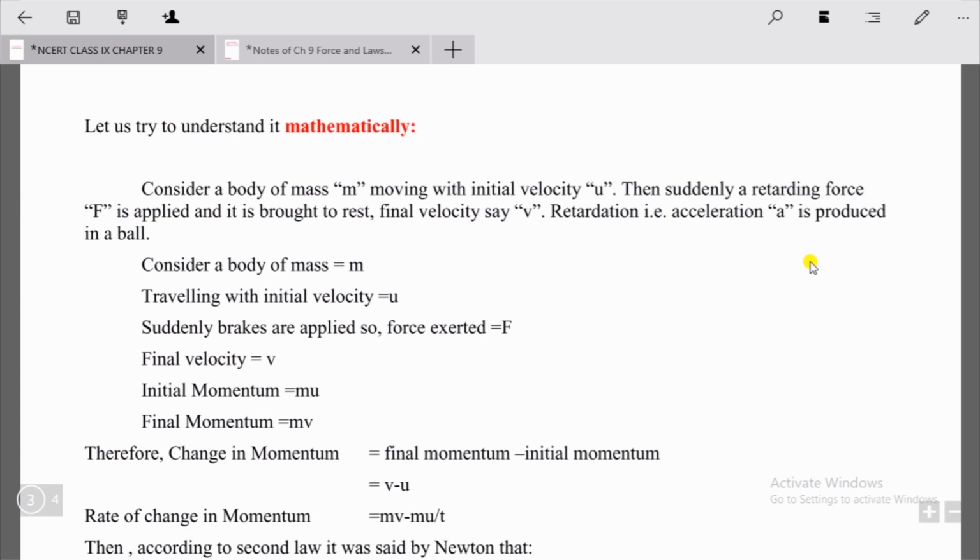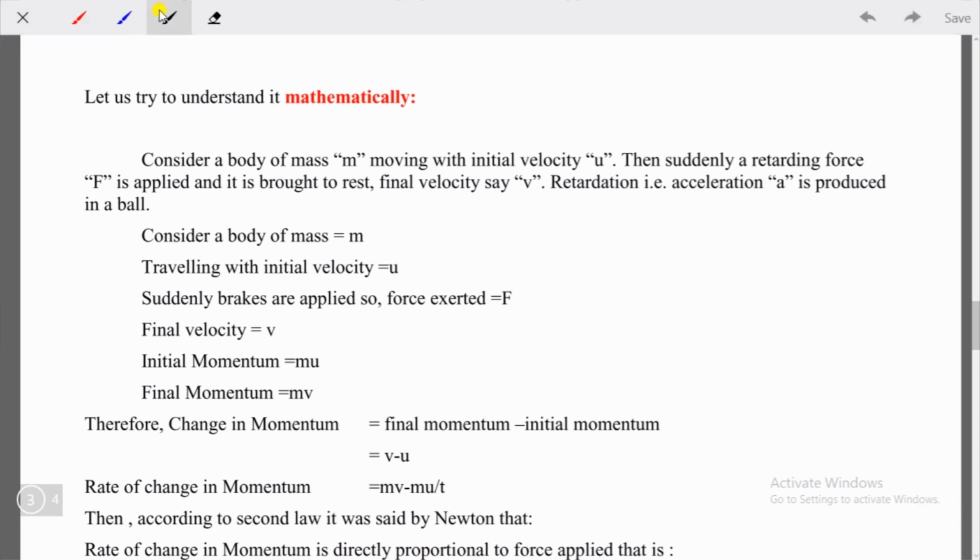Okay students, let's understand this law mathematically. The formula that you will get after understanding this second law of motion is very important, because you have so many numericals from this formula itself.